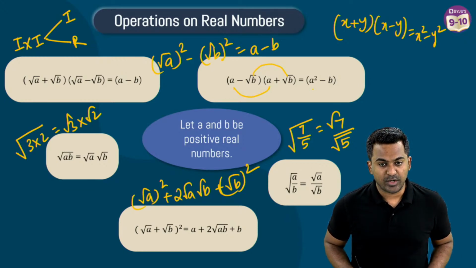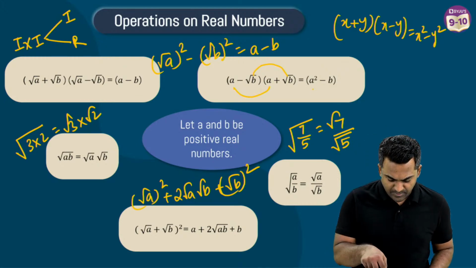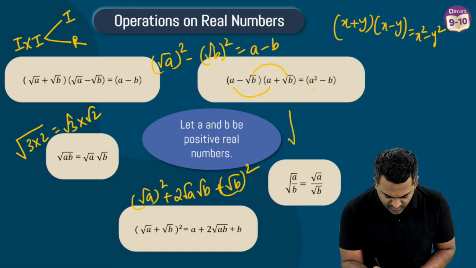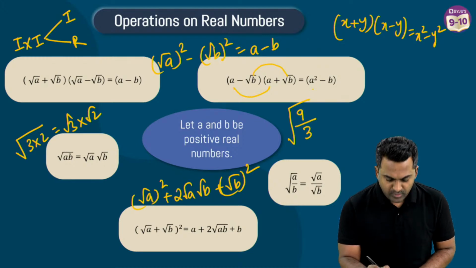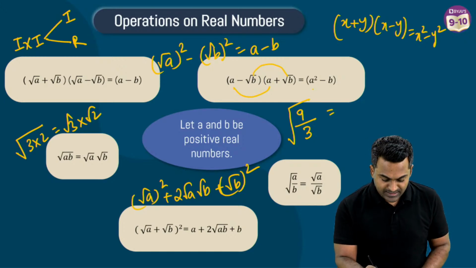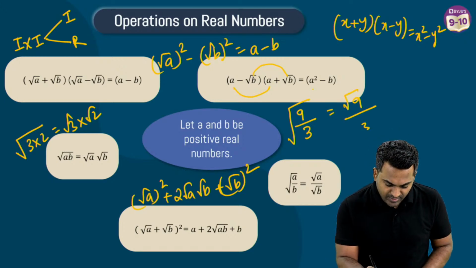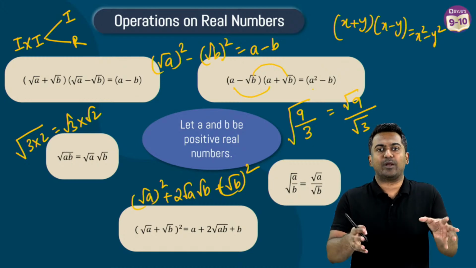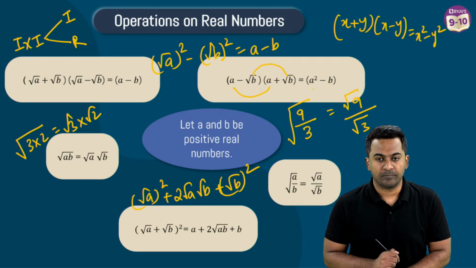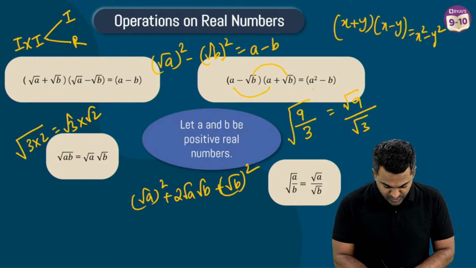Okay, Asma says, how did you get root 7 by root 5? Okay, this example. Because you can use the identity. Let's suppose in this root you have root 9 divided by root 3. Alright, you can split the root up. This can be written like root 9 divided by root 3. You can break the square root apart by giving that to the numerator and the denominator. Okay. Previous question you have written it as irrational. Please check. Okay, let me just check that one more time.